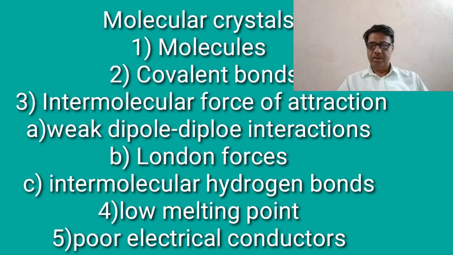That is the electrostatic force of attraction or interaction between these two poles of neighboring molecules, and thus these molecules possess a permanent dipole moment. So this is the first one, weak dipole interactions.